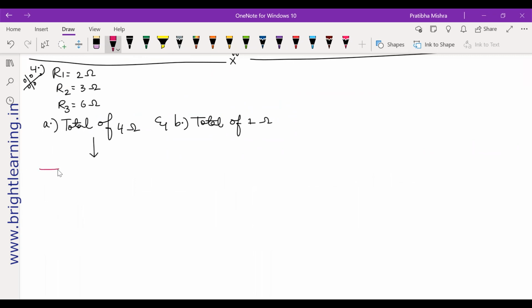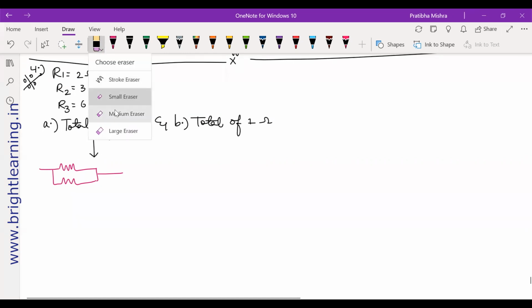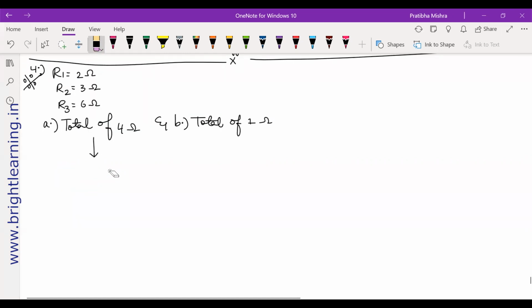So what I will do is I will connect the 3 and 6 ohms in parallel. You need to check the combinations. I think this is not that properly done, but I will still do it.